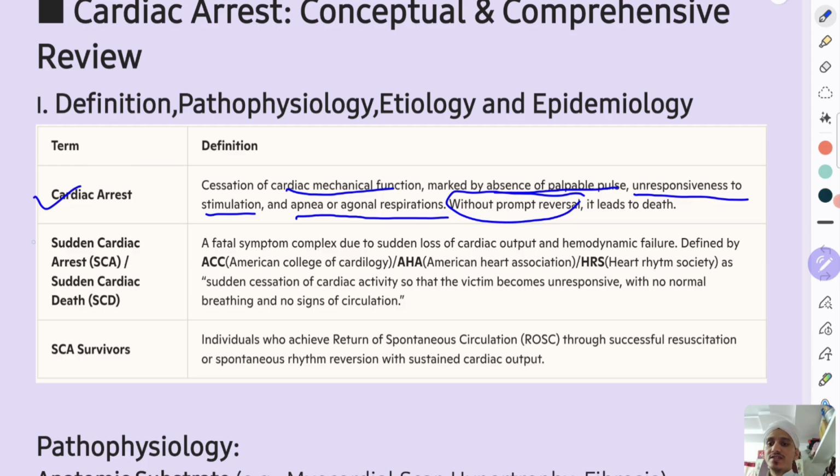Next, what is sudden cardiac arrest and sudden cardiac death? It's a fatal symptom complex due to sudden loss of cardiac output and hemodynamic failure.